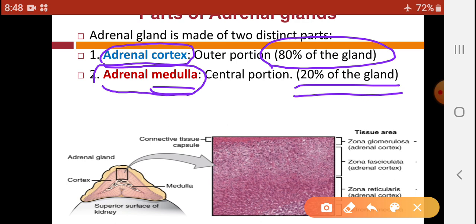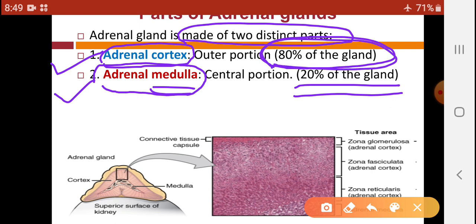So the adrenal gland is made up of two distinct parts: cortex, which is outer, and medulla, which is inner or central.